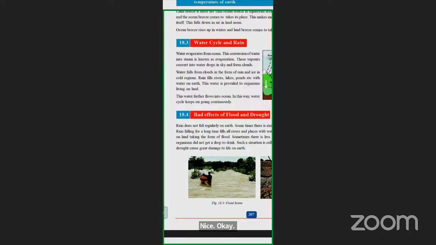When the rain is falling, it fills the rivers, lakes, ponds, etc. with water on earth, and the water is provided to organisms that live on the land. When a river is flowing, it ultimately meets the ocean. So in this way, the water cycle keeps on going continuously.